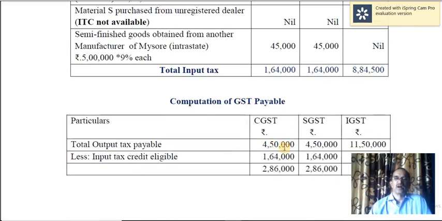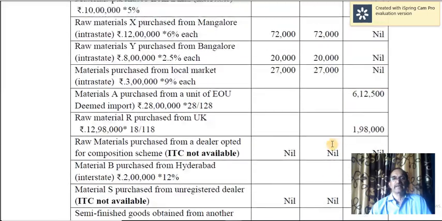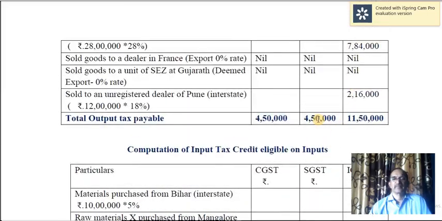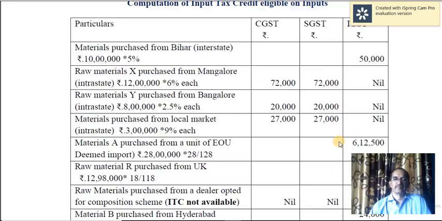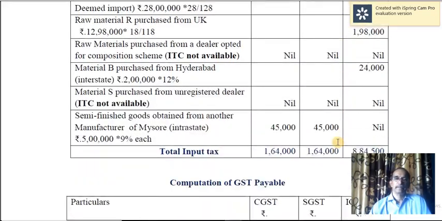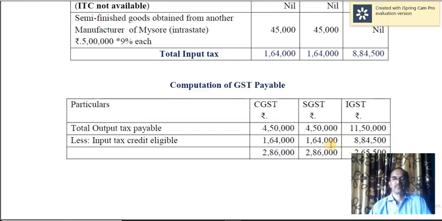So output tax is 4,50,000, 4,50,000 and 11,50,000. This should be compared first with the input tax credit of IGST, 8,84,000.